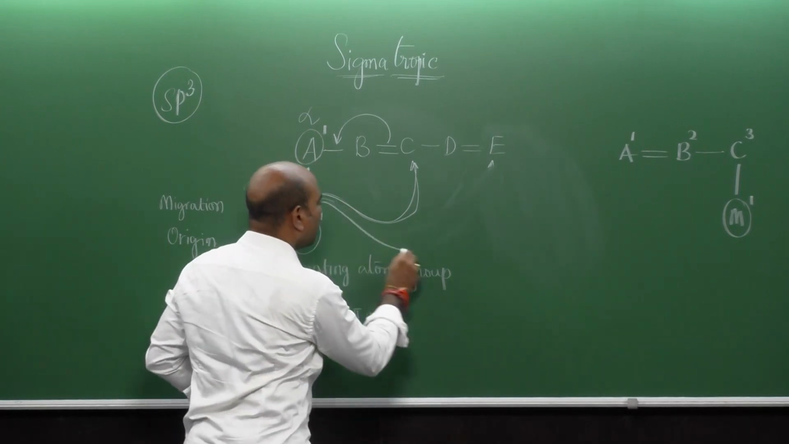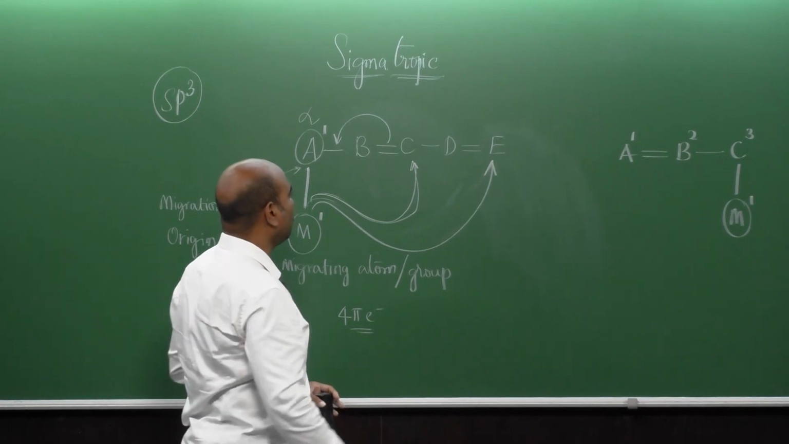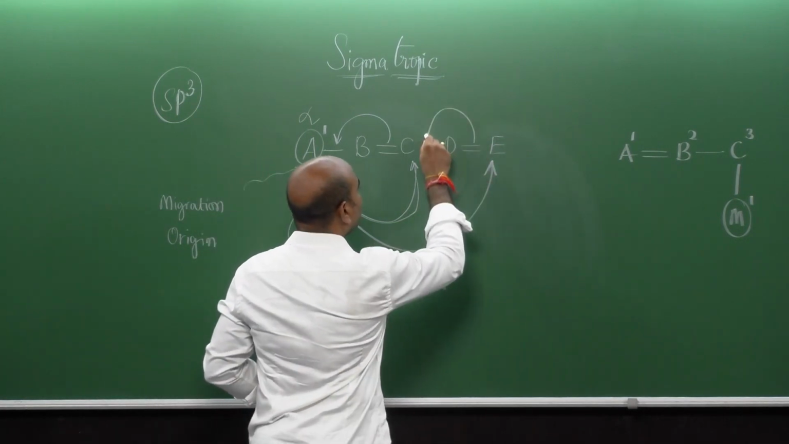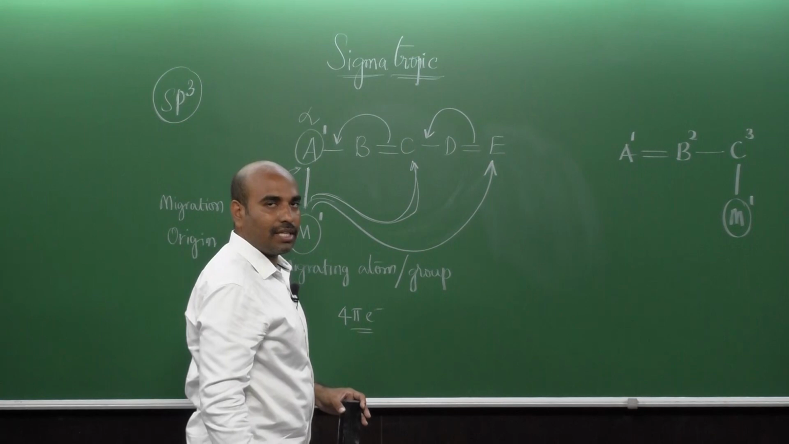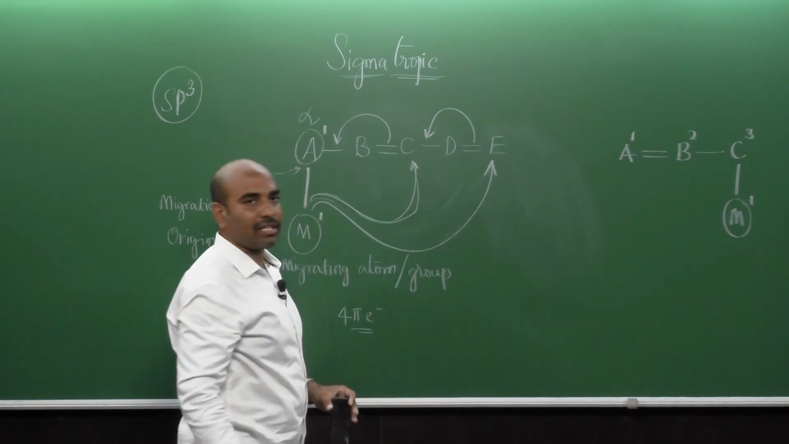If the migrating group is moving from here to here, now one more pi bond can get into the picture, right. So, now 1 arrow mark, 2, 3. How many electrons are involved?